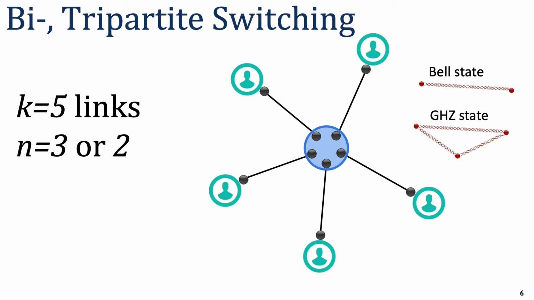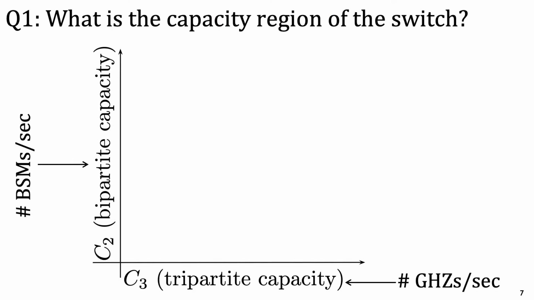Specifically, we will examine a quantum switch that can serve either bipartite or tripartite entangled states to users that are connected to it via dedicated links. In this example, there are 5 users, and sometimes the switch performs a Bell state measurement to entangle 2 users' qubits, while other times it performs a 3-way GHZ projective measurement to entangle 3 users' qubits. The first goal of our work is to characterize the capacity region of a switch that operates in this manner.